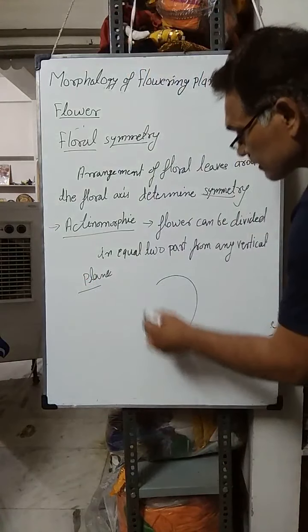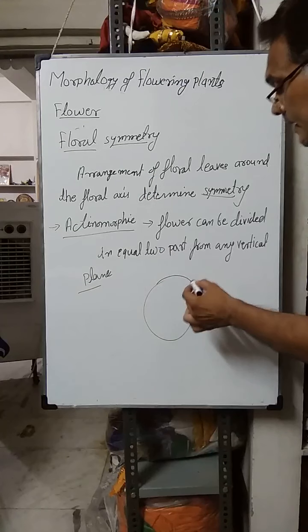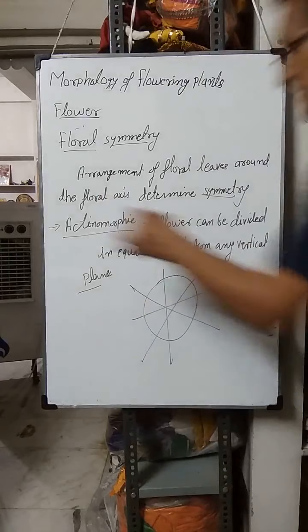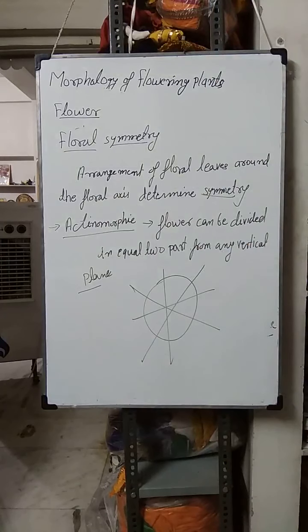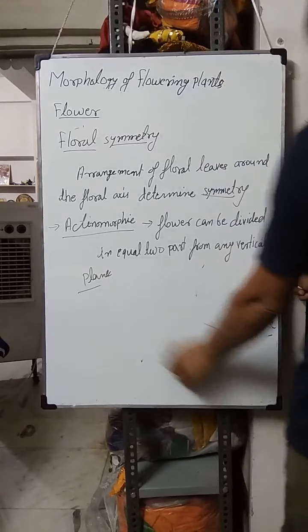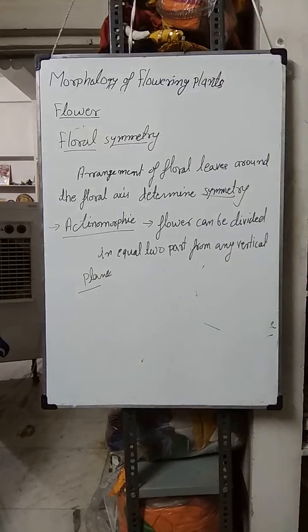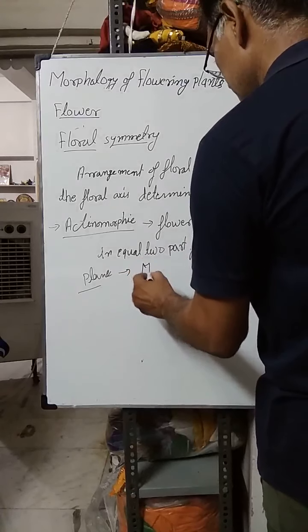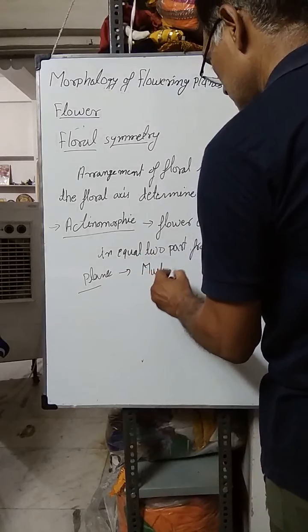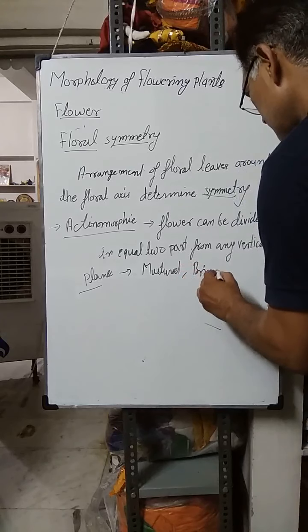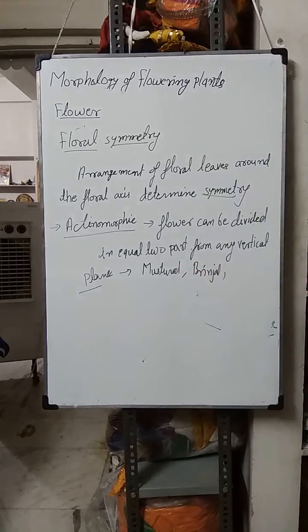Suppose this is the flower. It can be divided into two equal parts from any vertical plane. This is known as actinomorphic symmetry. Flower can be divided into two equal parts from any plane, that is of actinomorphic symmetry. Example, mustard, brinjal, catharanthus, that is of actinomorphic.